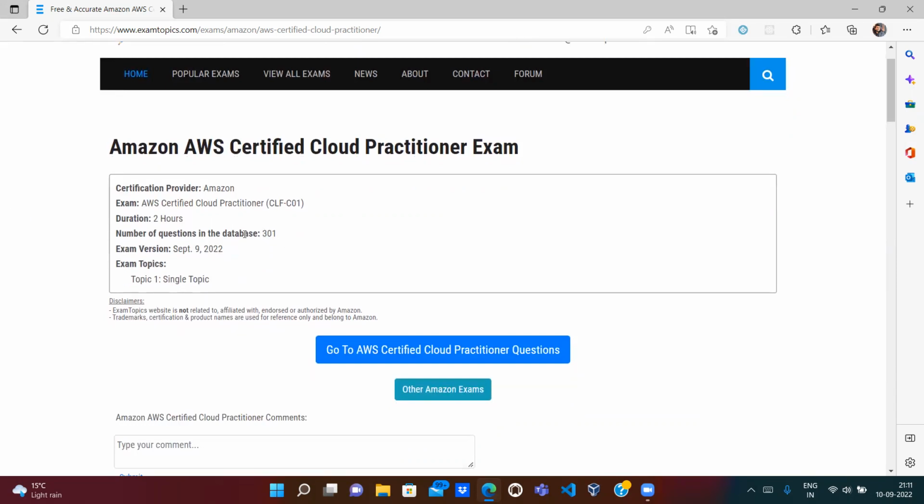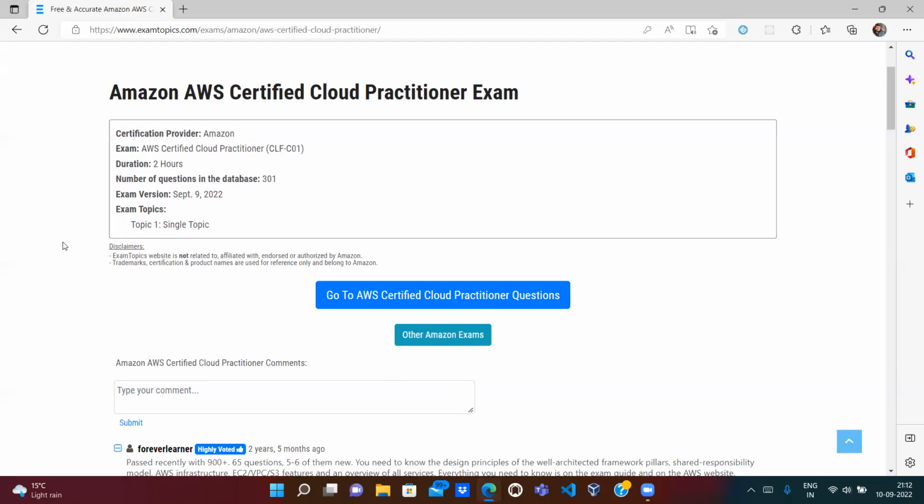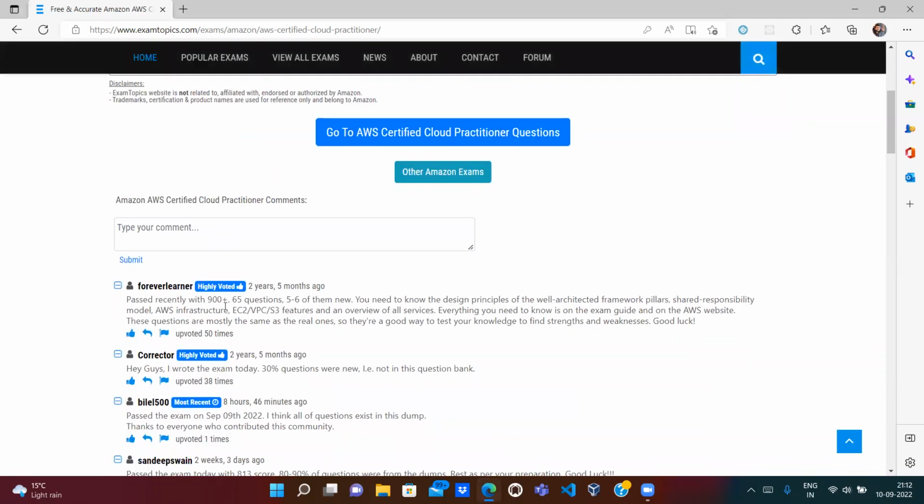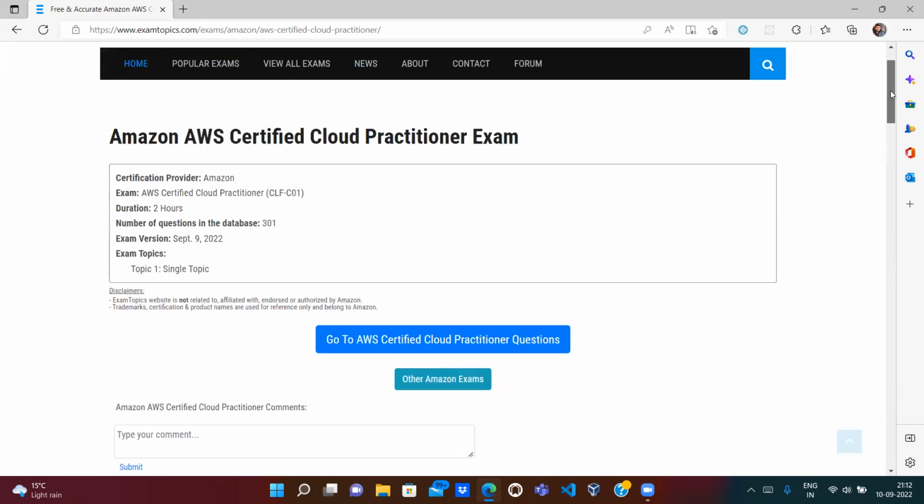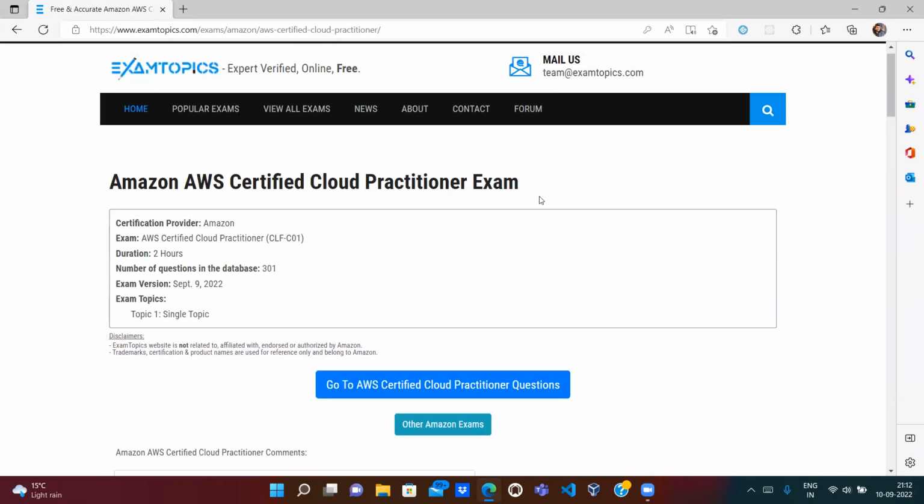But only to the paid user are all the questions visible, and to a non-paid user maybe only some questions are visible. And if you see the comments, people said approximately 80 to 90% of the questions come from these dumps as well. So we will try to attempt a few questions from them on a daily basis.